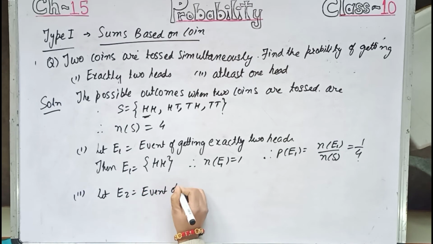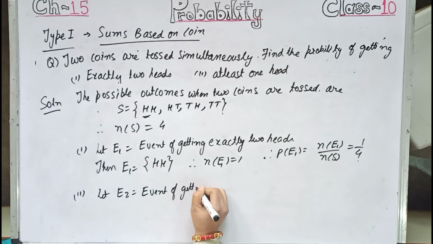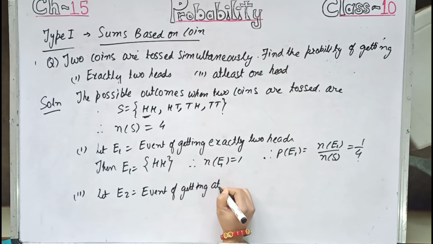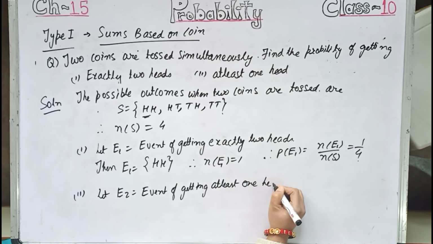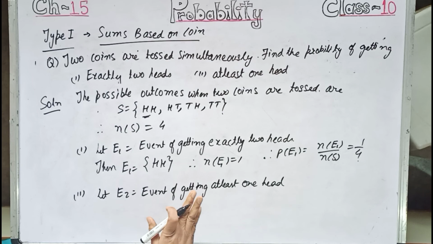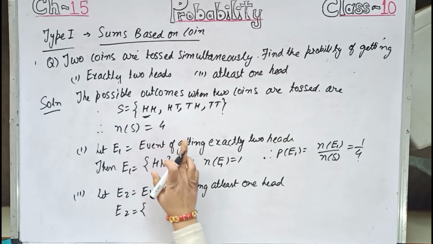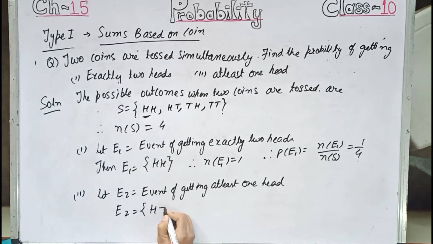Number 2, let E2 equal the event of getting at least one head. Right now I have taught that at least means that number or more than that. So we can write E2 equals HT, TH, and HH. At least one head it is talking about, no?